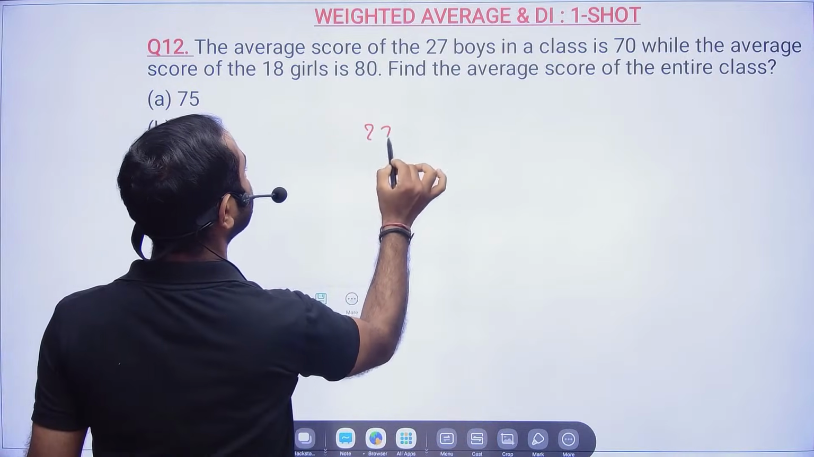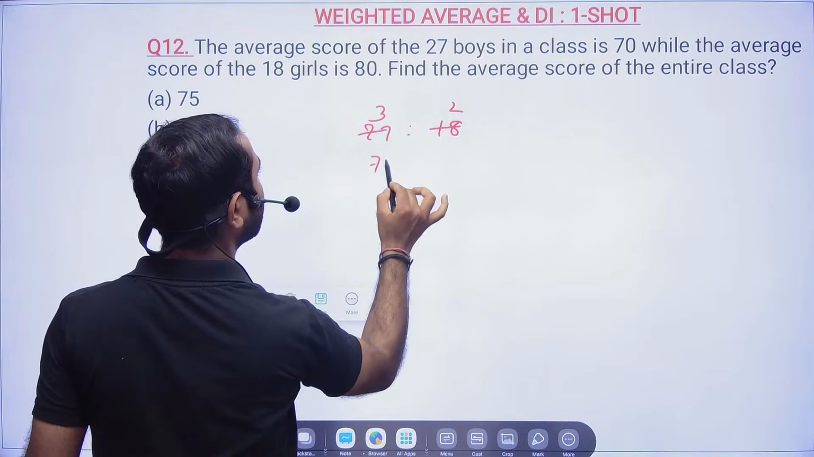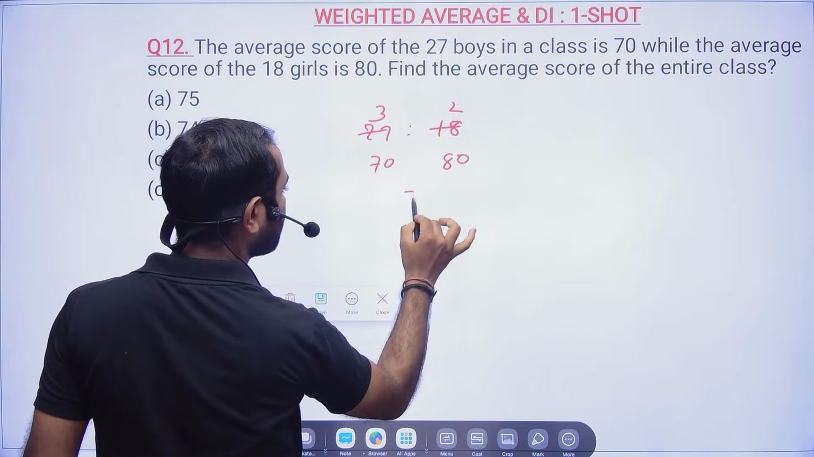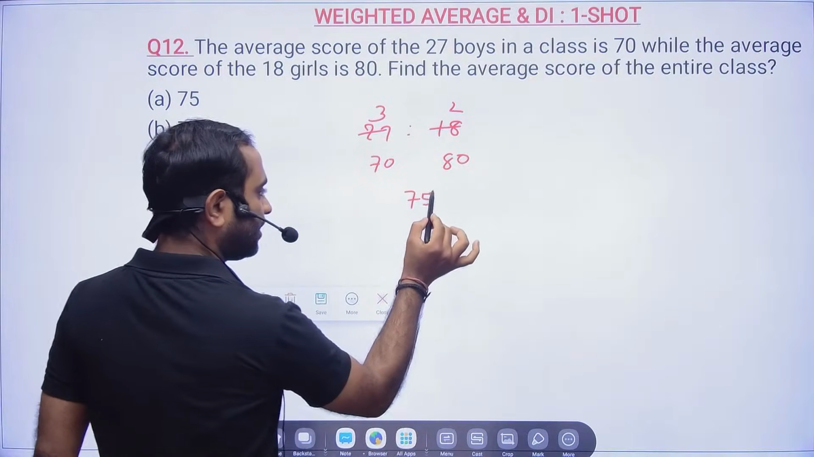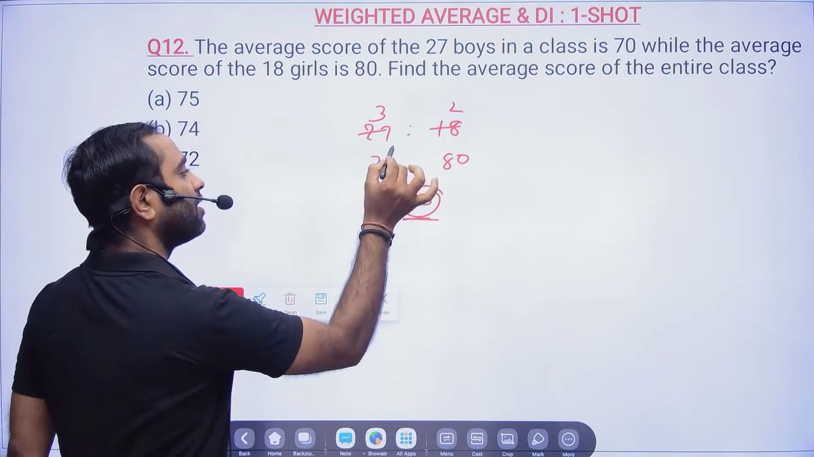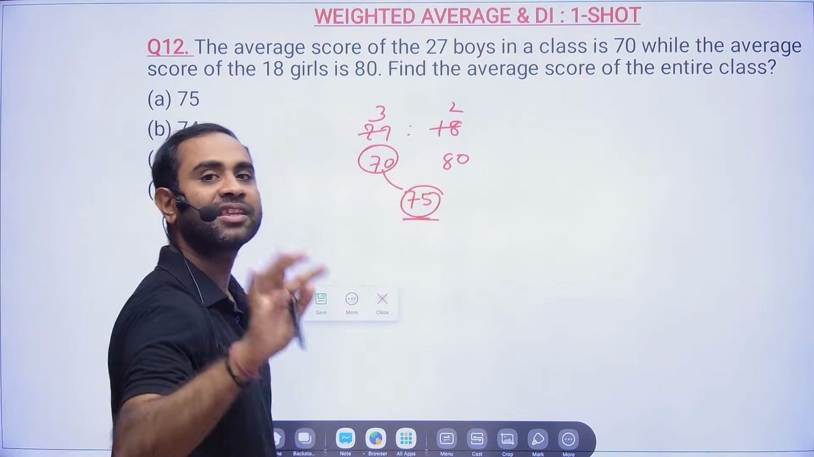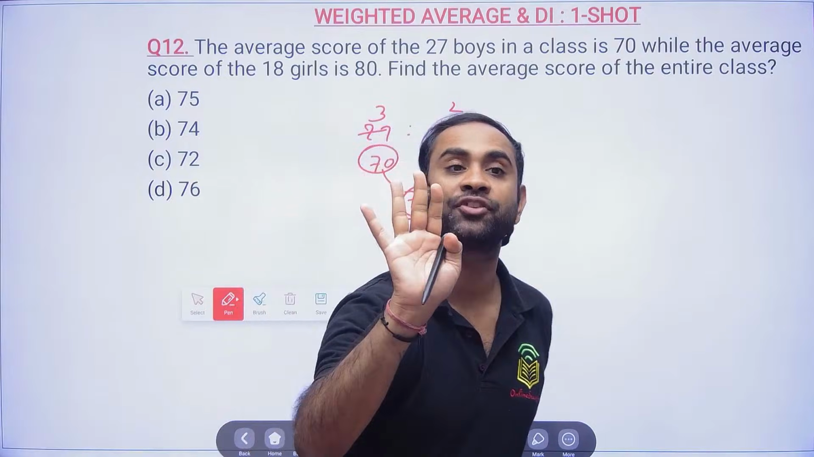See, this is 27, this is 18, right? So this is a 3:2 ratio, and here it is 70 and here it is 80. Now take a number between these. See, 75 is a number which we have taken, and from here you have to find the deviation. So this 70 is 5 less. 70 is what? Sir, 70 is 5 less, 5 less.